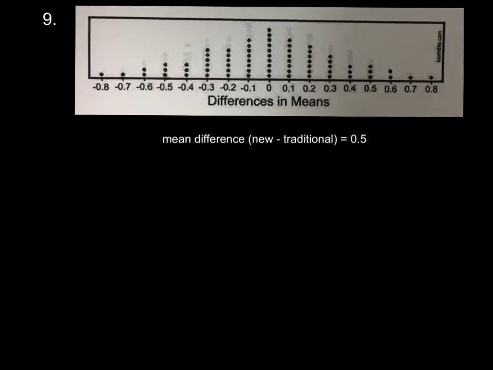In number 9, Carlos thinks he has made a significant discovery and has discovered a new variation of monarch butterflies. Now, what he notices is he takes 4 traditional butterflies and 4 of the new butterflies, and he measures the difference in their wingspan. So he finds that when he does the mean difference from the 4 new butterflies to the 4 traditional butterflies, the difference in their mean wingspan is 0.5 of a centimeter.